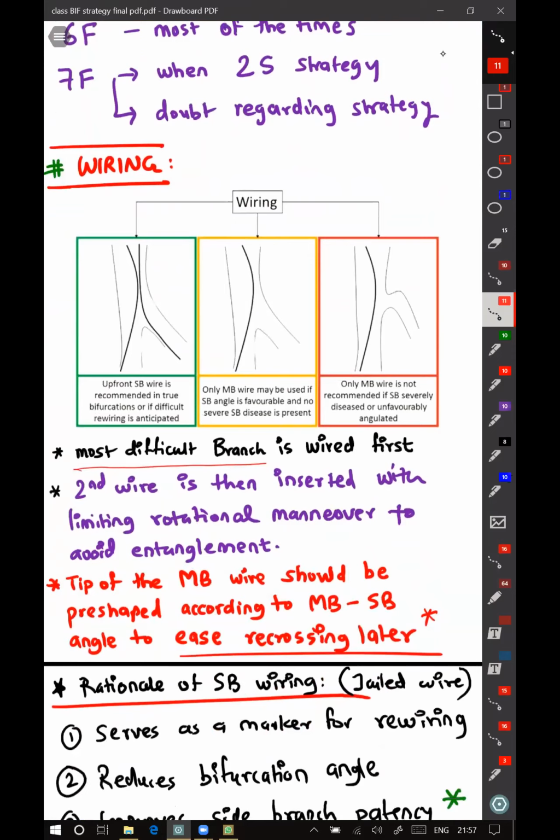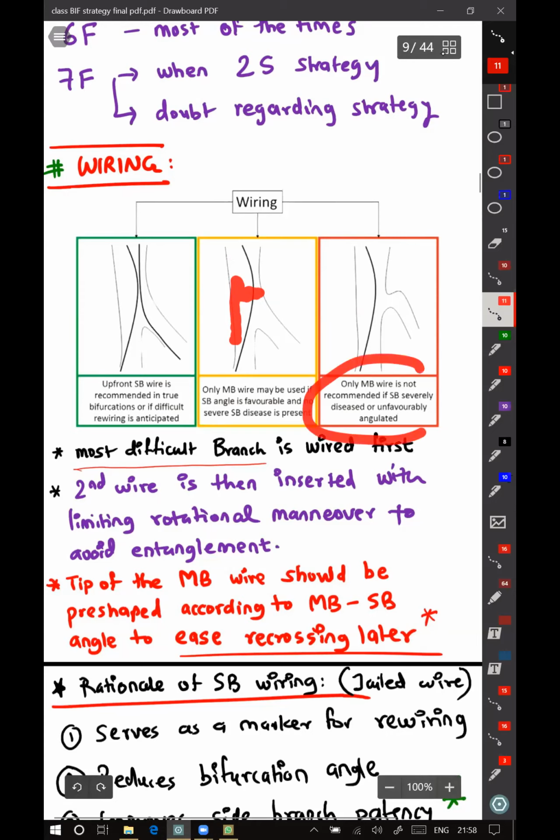The upfront wiring of both the branches is recommended, the green box. Upfront side branch wiring is recommended in true bifurcation, or if difficult wiring is anticipated. Only main branch wiring may be used if side branch angle is favorable and no severe side branch disease is present. So suppose the side branch is at 90-degree angle and there is not much side branch disease, then you might use one wire, because the side branch is at 90-degree angle, it is less likely to get compromised. So in that case, you might use a single wire.